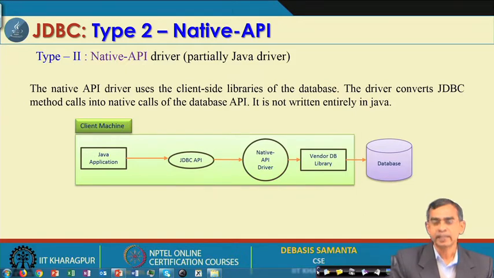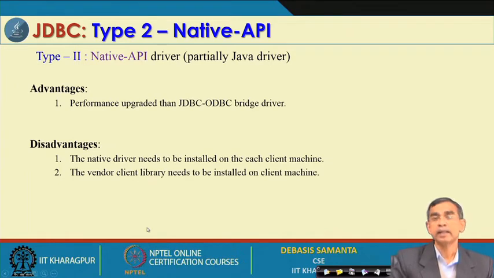So, these are different facilities or services that it can give to you. And our next example has some obvious advantages and disadvantages. It also has a performance issue, because it needs to be converted from your API to another native API. The native driver needs to be installed on each client machine, with the same issues. The vendor library also needs to be installed on the client machine, because the JDBC driver also has to be installed, and the native APIs that you have to use also need to be installed on the same machine. So, these are the things in this particular example.